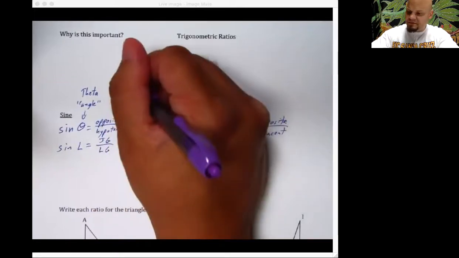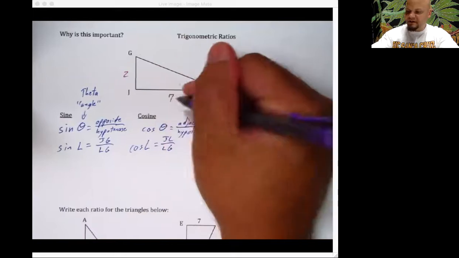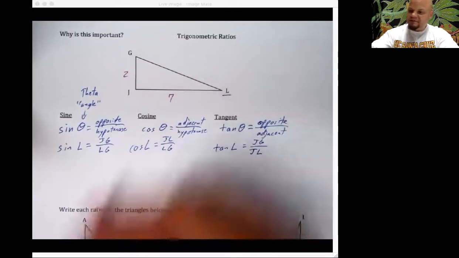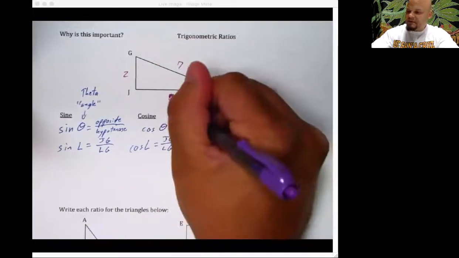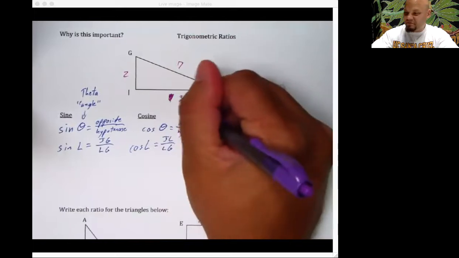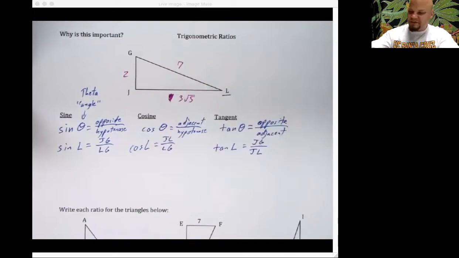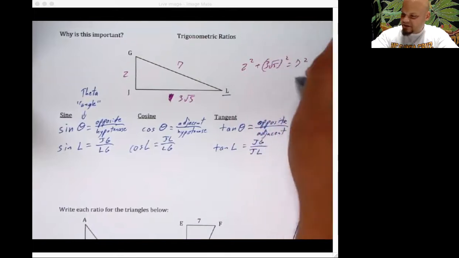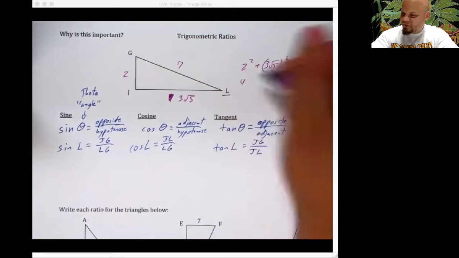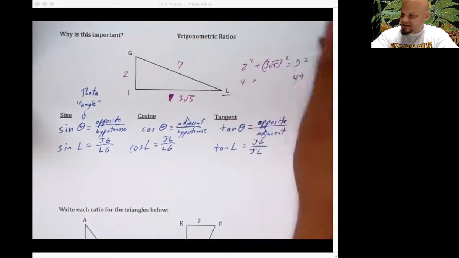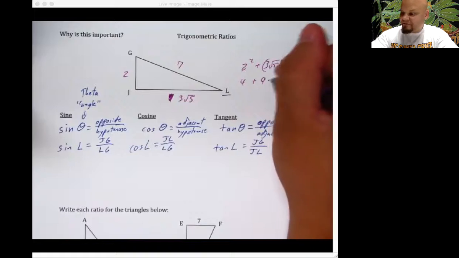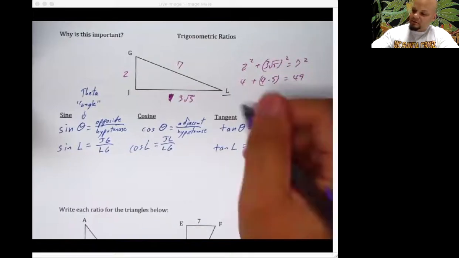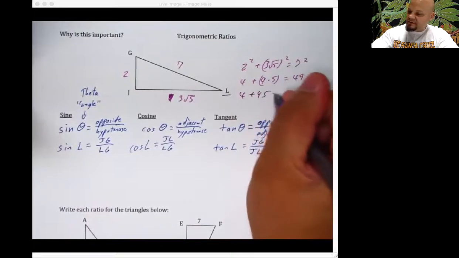I'm going to actually do this from the tangent, and I'm going to throw some numbers in here. We're going to make this a 2. We're going to make this a 7. Oh, wait a second. No. This would be 7. There we go. And then this will be, let me think, 3 root 5. Now let's make sure. Let's use the Pythagorean theorem and check. 2 squared plus 3 root 5 squared is equal to 7 squared. That'd be 49. This would be 4 plus 3 times 3 makes 9, root 5 times root 5 makes 5. So that'd be 4 plus 45 is equal to 49.